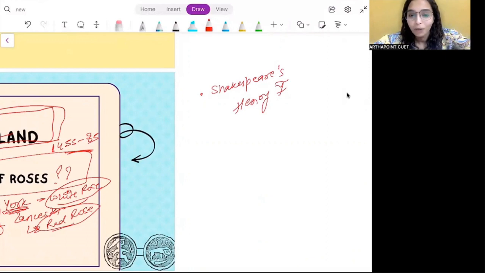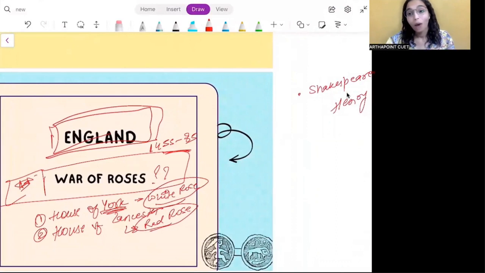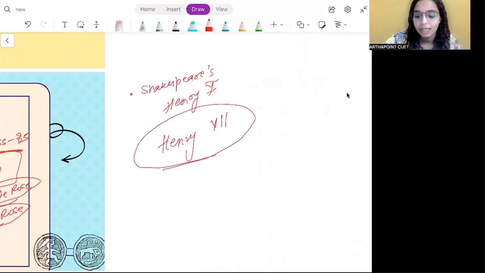Now, what happened was neither of the two houses won. Now, why did that happen? So, Lanchesters और आपके Yorks ने fight किया, दोनों ही नहीं जीते because of Henry the Seventh. Now, Henry the Seventh, what did he do?